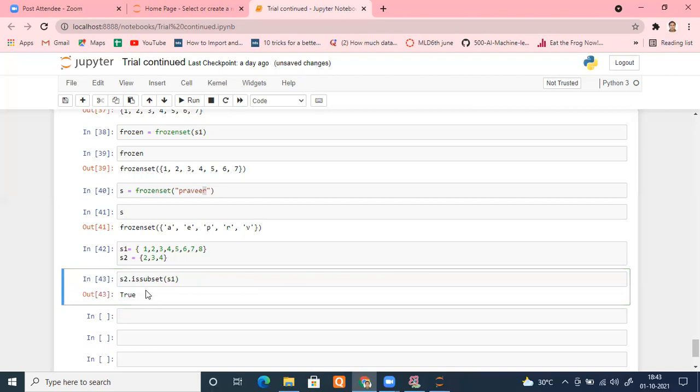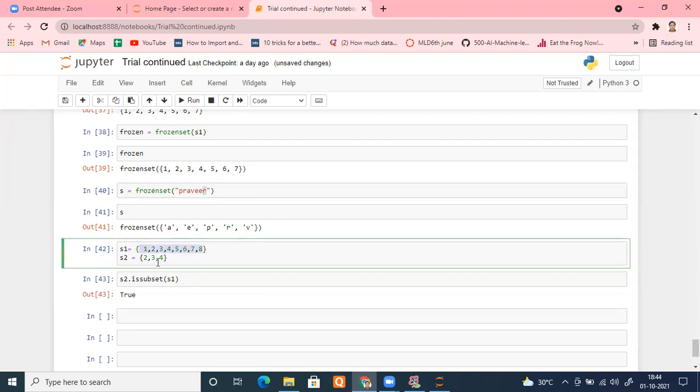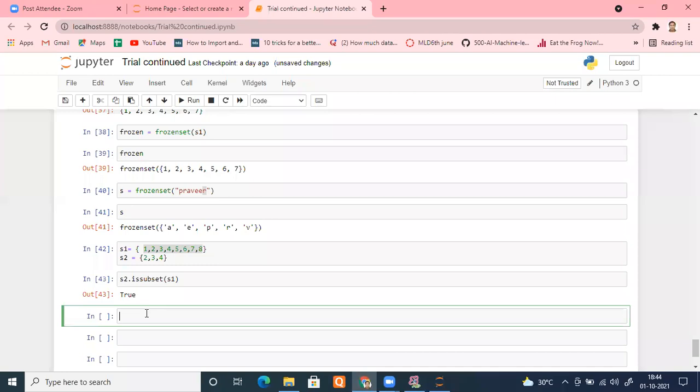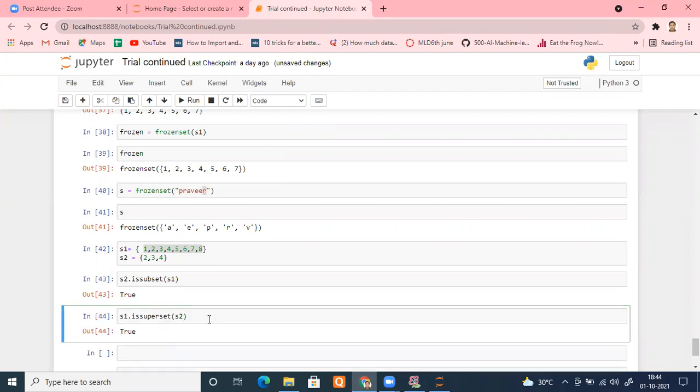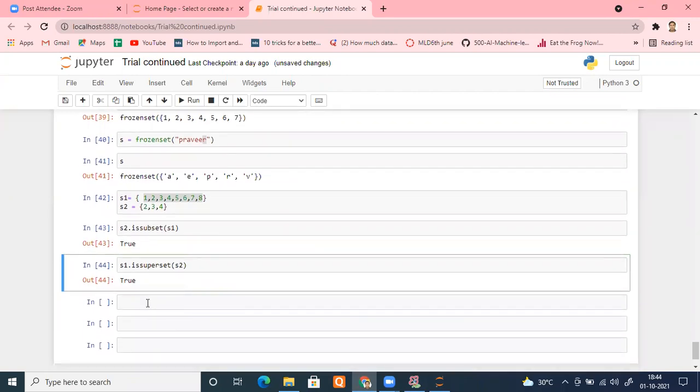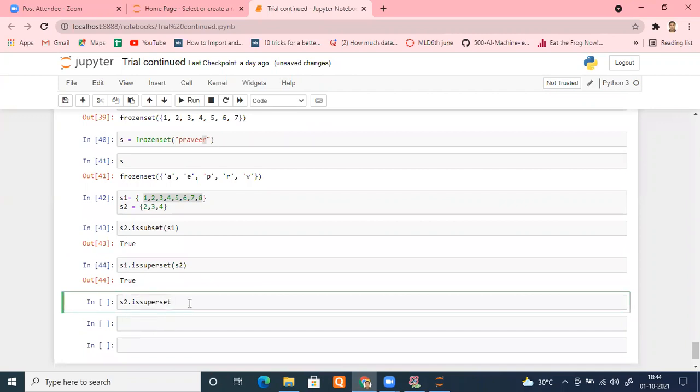Similarly, what is superset? If I want to check, S1 is a superset of S2. S1 means it is the father, for example. It is the child. I want to check this one. So of course, it is having these elements plus more elements. So we can say it is a superset. If I want to check that S1 is superset of S2, let me run this. Answer should be true. But if we try opposite way, S2 is superset of S1, should return false.